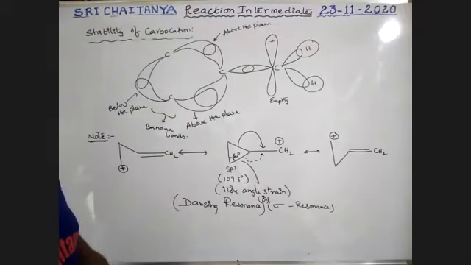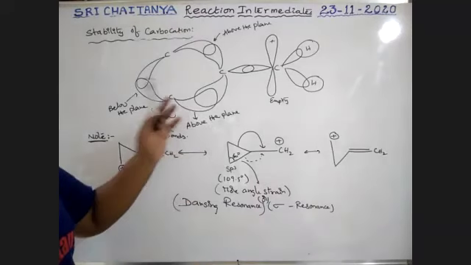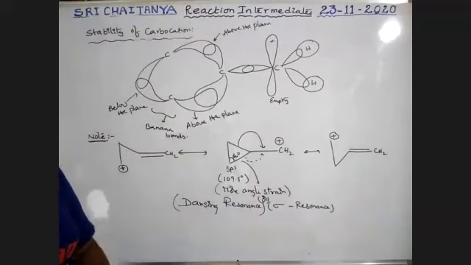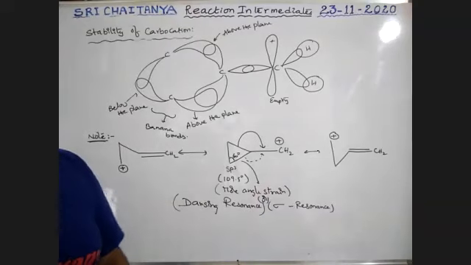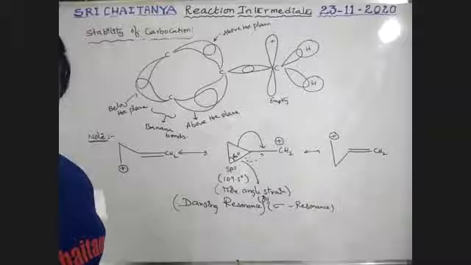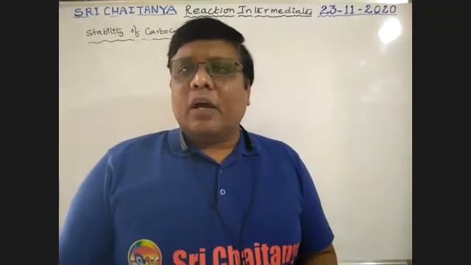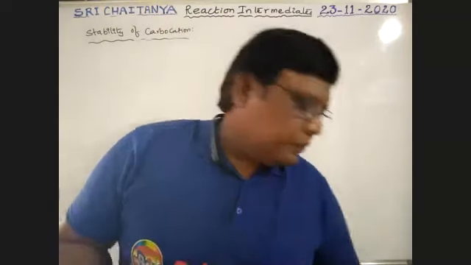Okay, this is about cyclopropyl methyl carbocation and its structures. The resonance is called dancing resonance or sigma resonance. See here. Let us discuss some orders. See here.